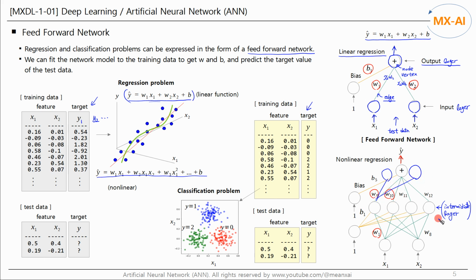And if you want to create a more complex model, you can increase the intermediate layers or increase the number of nodes in the intermediate layers. This is the basic idea of artificial neural networks. However, the issue is how to determine W and B.